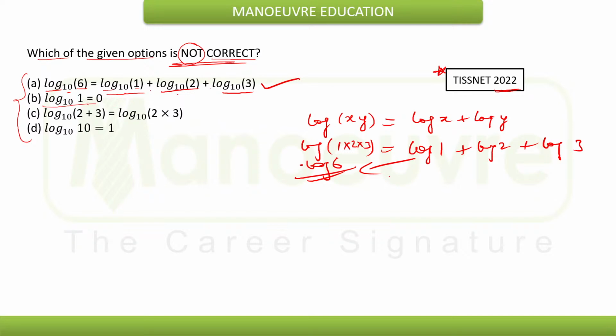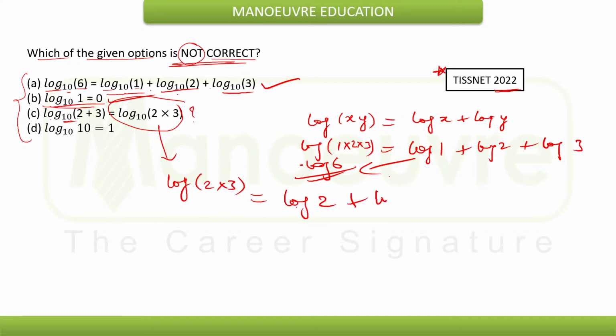Log of 1 to the base 10, it is 0. Yes, just now we saw the property, log of 1 to the base 10 is clearly 0. Now log of 2 plus 3 to the base 10 is equal to log of 2 into 3 to the base 10. This seems to be doubtful, because log of 2 into 3 will clearly be log of 2 plus log of 3, and it won't be log of 2 plus 3 as given here. So hence this is the wrong option. So the option to choose is option C.